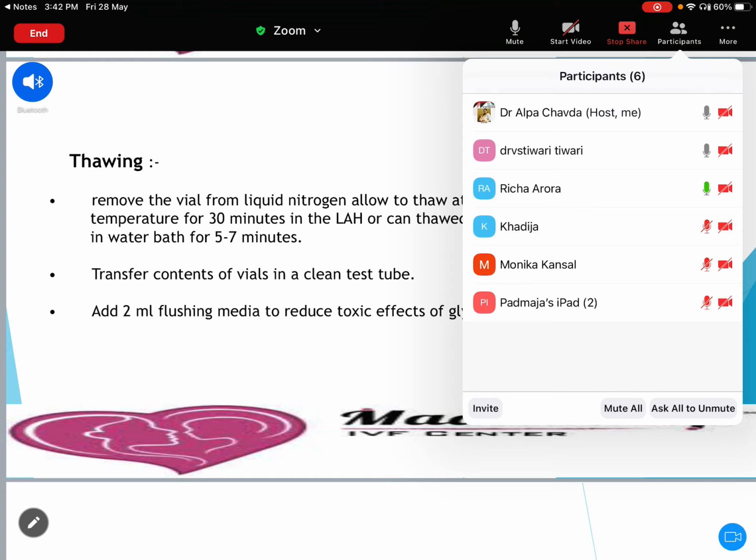Yeah, or after thawing, yeah. But it's like you order from the semen bank. We sometimes order donor samples from the semen bank. There they do freezing after semen washing. So they do the semen washing and then they do the freezing, so what they provide us is prepared, and for that it will be easy. But for an IVF center, I recommend always freezing the raw sample. Why should we put an extra burden or extra cost on the patient? Whenever we want, just thaw it and then you can go for the washing technique, whatever you require. So at our center, we usually freeze the raw sample.